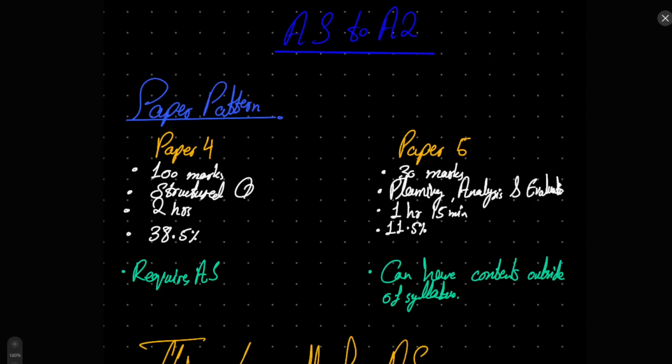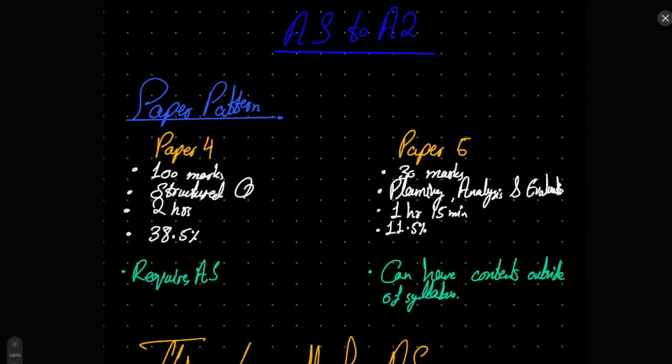So a student can get exhausted. But the difference between AS and A2 is that in reality the questions are not difficult. It's just that there is a large amount of syllabus that a student needs to cover, which makes the paper seem very overwhelming.